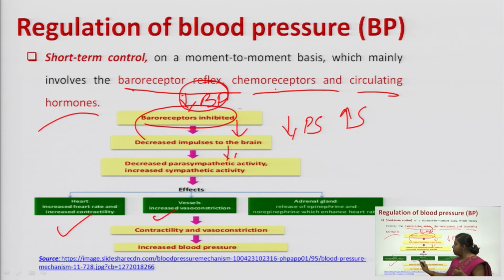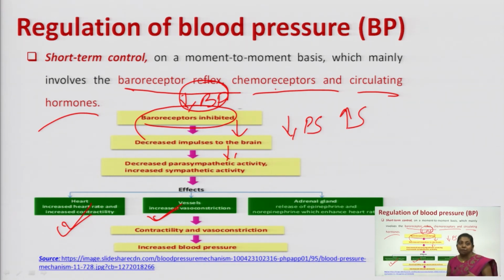Similarly, when we talk about blood vessels, when there is sympathetic stimulation, there will be much more vasoconstriction. So, together, that is vasoconstriction along with increased heart rate and force of contraction increases your blood pressure. That is a direct effect.